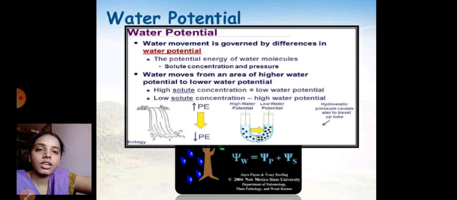So the next one is water potential. Water potential is a fundamental aspect of the movement of water. Here it is the potential energy of water molecules, which involves the solute concentration and even pressure. The water moves from the area of higher water potential to lower water potential. Here the water potential is denoted by the symbol called psi. Below, in a photocopy, we observe that water potential is denoted by the symbol psi, that is psi W. It is called water potential.